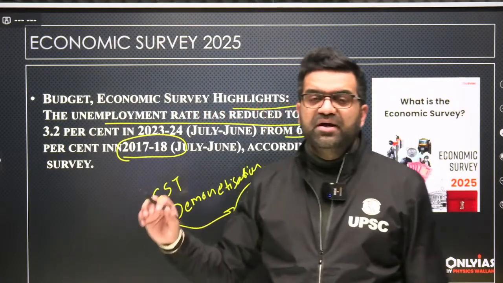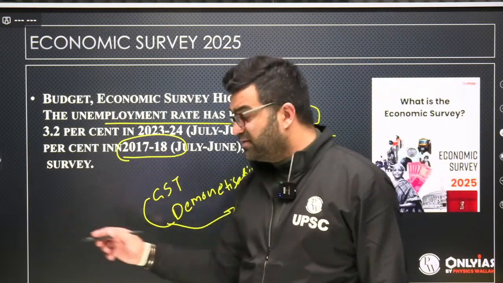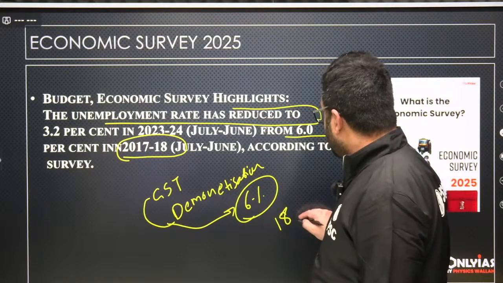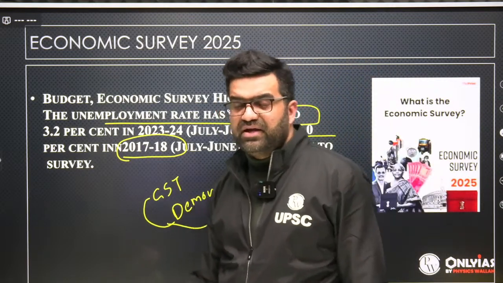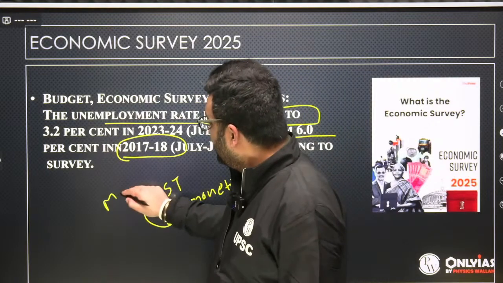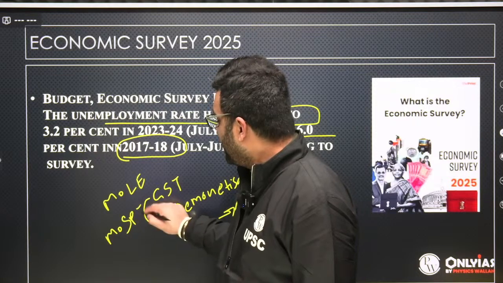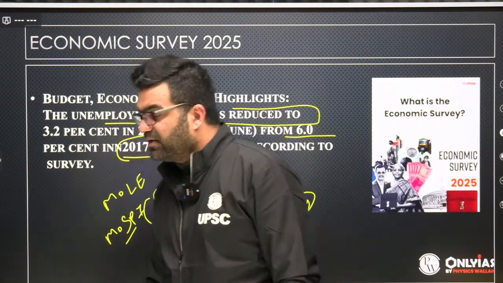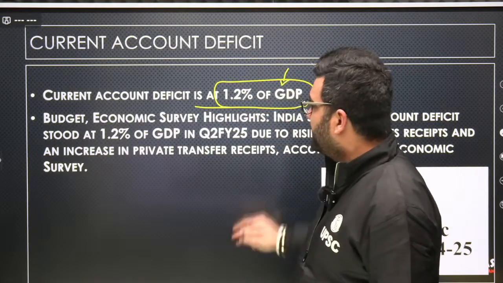Of the 100 such people above the age of 18 years, 6 were not getting any kind of work. Right? Periodic labor force survey as per various estimates of Ministry of Labor and Employment and Ministry of Statistics and Program Implementation. All right. Now, current account deficit is at 1.2% of GDP.